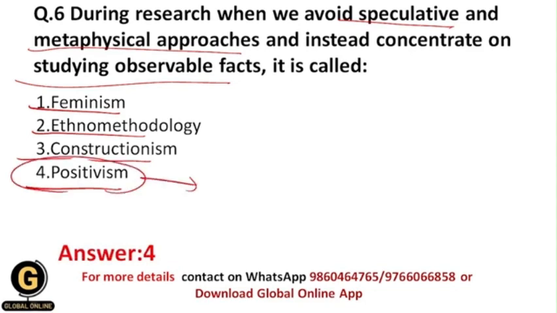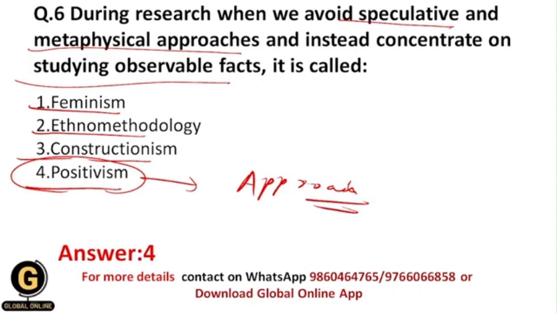Because during research, positivism is one of the approaches towards research. This is the philosophical approach that the standards of science should be applied to social analysis, and basically it is a quantitative approach, and it relies on scientific evidence. It claims that all knowledge must be verified through scientific methods.